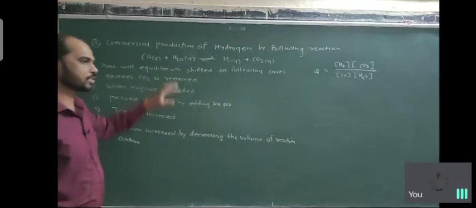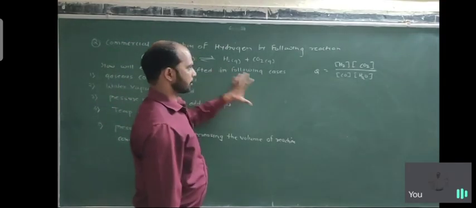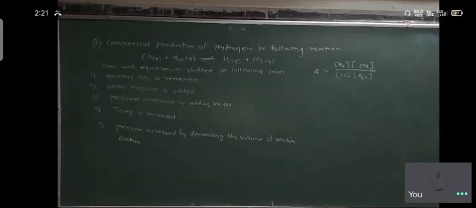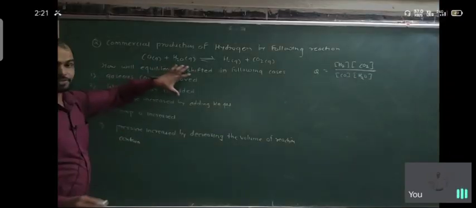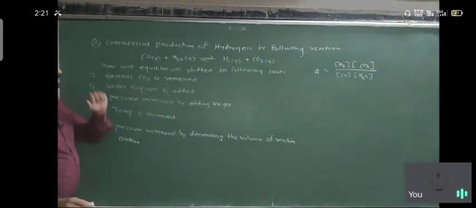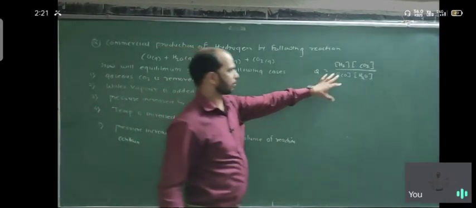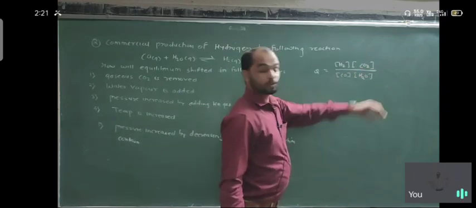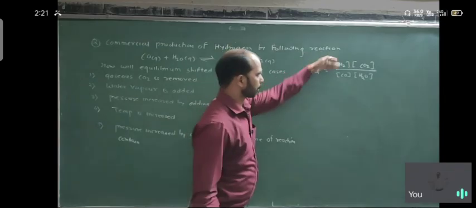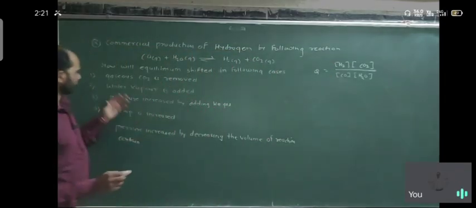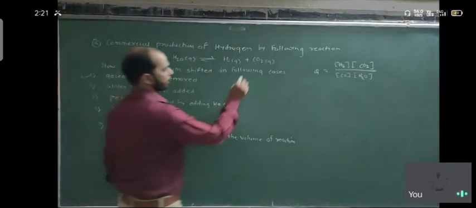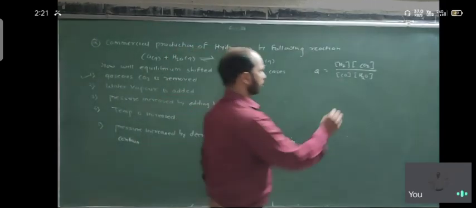So for the given reaction, Q is equal to the concentration of H2 into CO2 upon CO into H2O. So it is product upon reactant. What is the first condition? The first condition is that gaseous CO2 is removed. Where is the gaseous CO2? Here, CO2 is in the numerator.